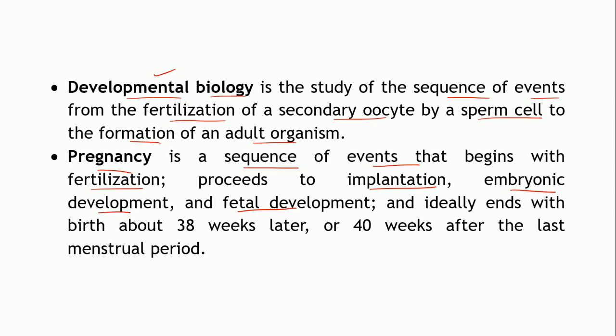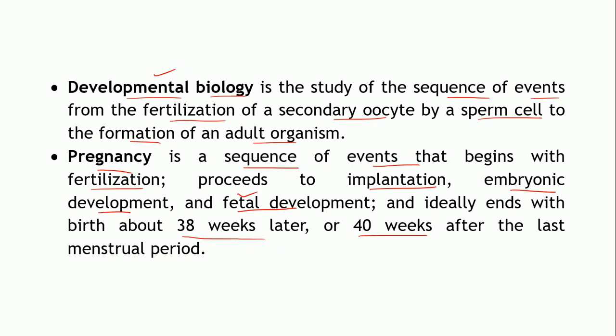Initially it's called an embryo. We'll see the characteristic developmental stages occurring during the embryonic life and the fetal life. Usually pregnancy lasts about 38 weeks, mostly 38 weeks or sometimes 40 weeks after the last menstrual period.